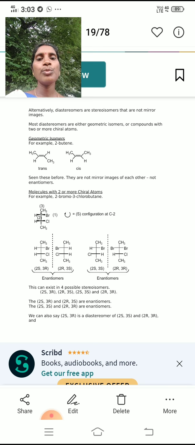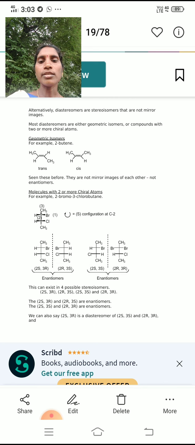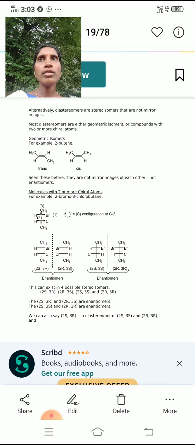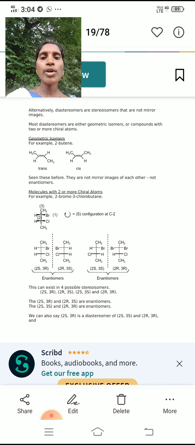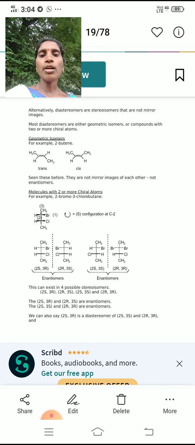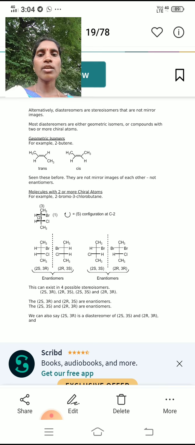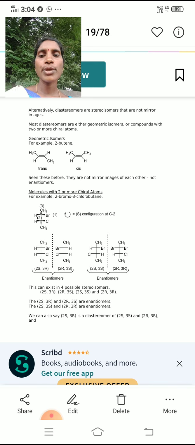They are not mirror images of each other, so they are not enantiomers. So these are non-superimposable but they are not mirror images. So these are called diastereomers.